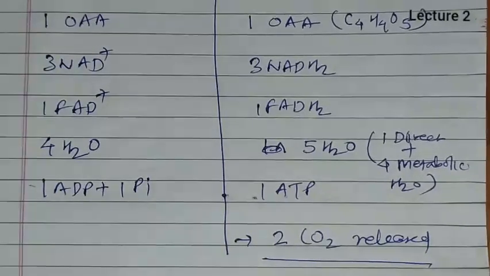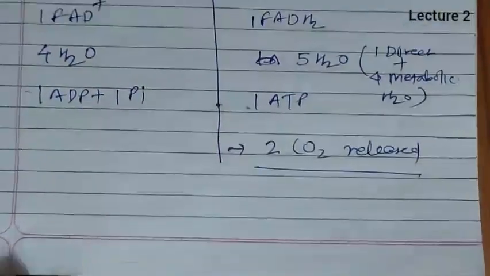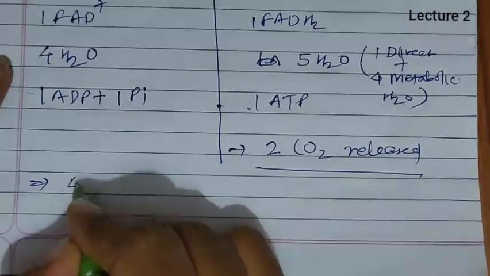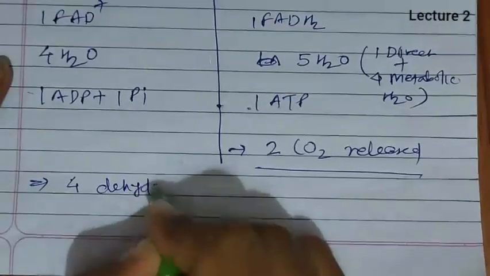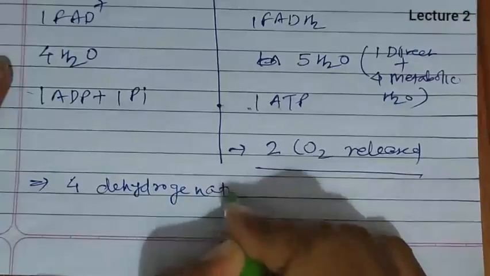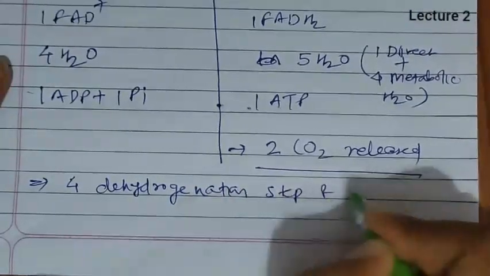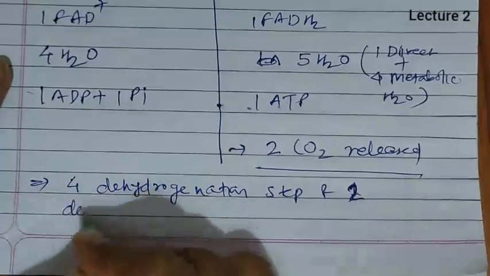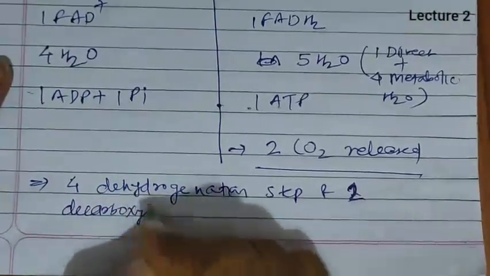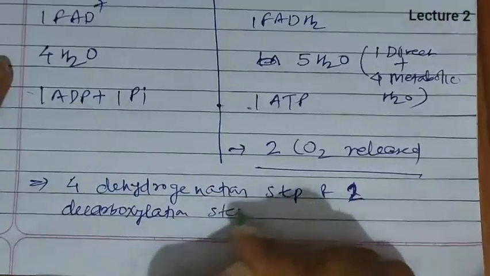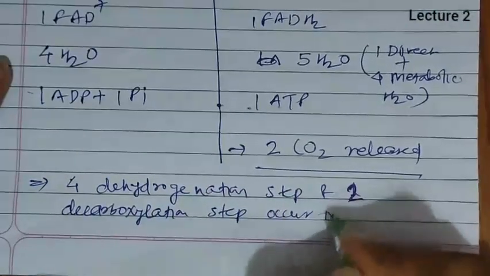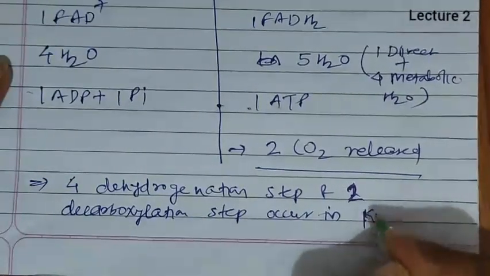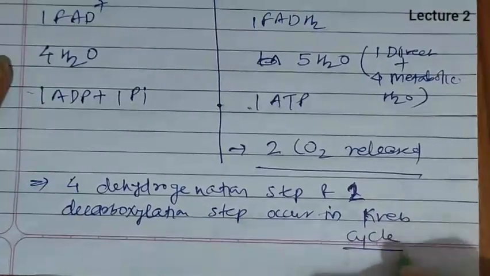Now, ultimately after studying this, we conclude that a total of 4 dehydrogenation steps and 1 decarboxylation step occur in Krebs cycle.